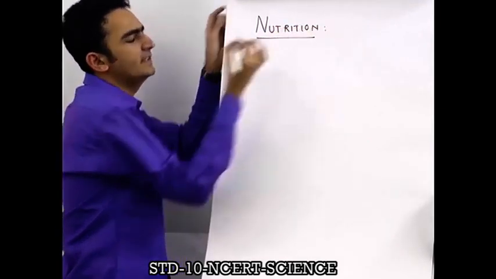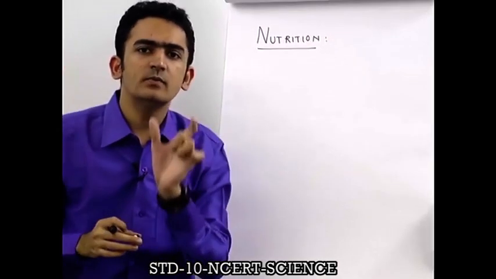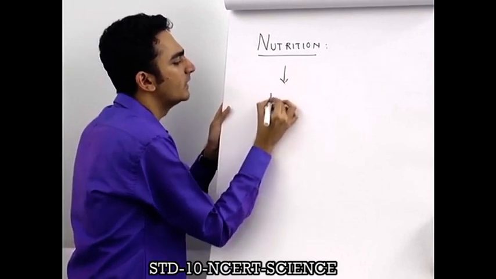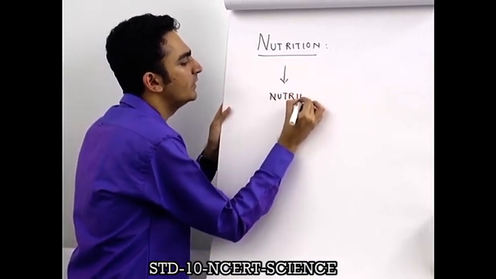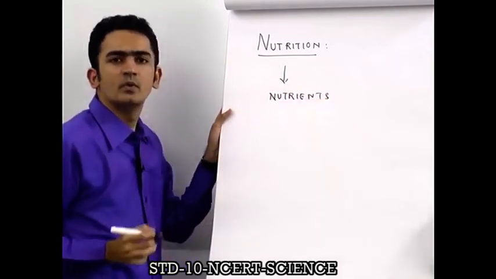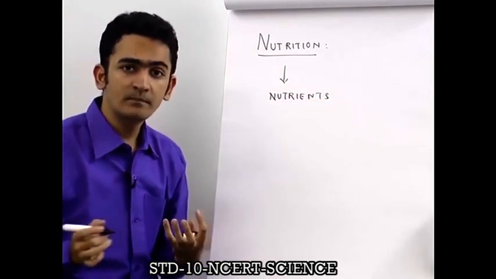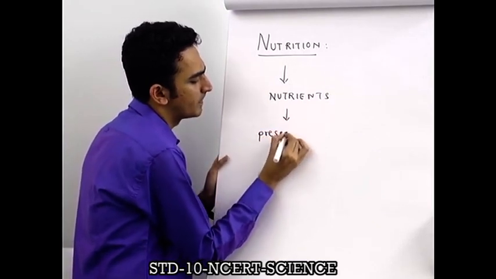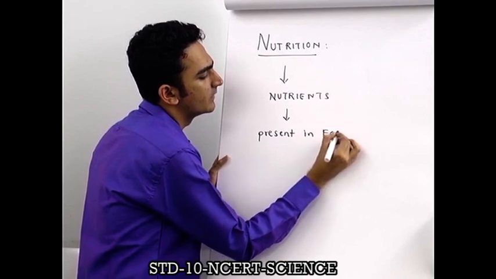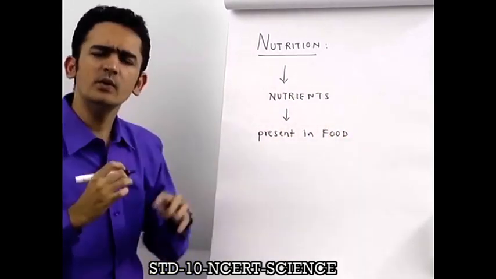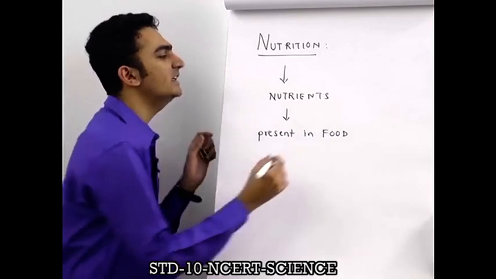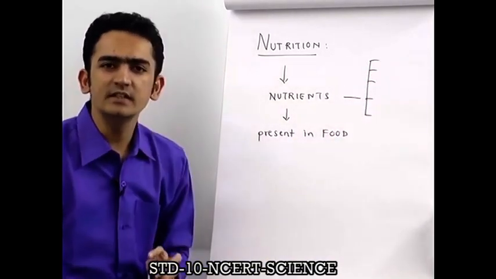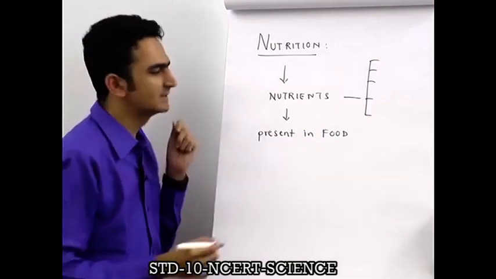So students, let us understand the meaning of the word nutrition. The word nutrition comes from the word nutrients. And where do nutrients come from? Nutrients are present in food. What nutrients are present in food? The nutrients which are present in food are the 5 nutrients which we have been studying from lower standards.